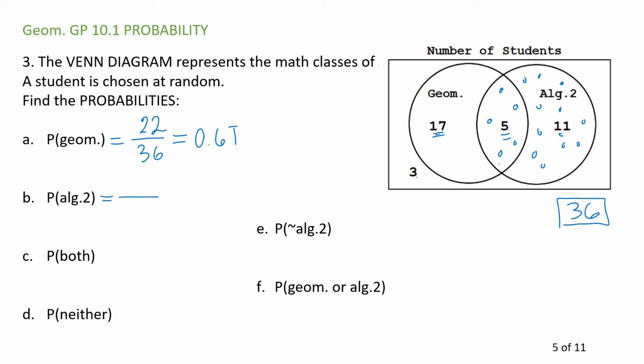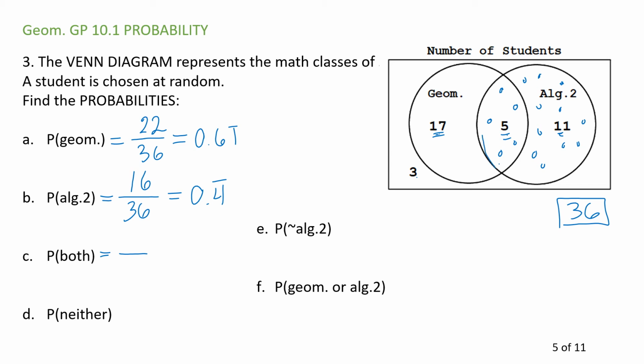Same thing for Algebra 2. Among 36 people, how many of them are in the Algebra 2 circle? Well, it's these 11 plus those 5 for a total of 16. And that is 0.4, repeating, about 4%. Both means that you are going to be in both the geometry circle and the Algebra 2 circle.